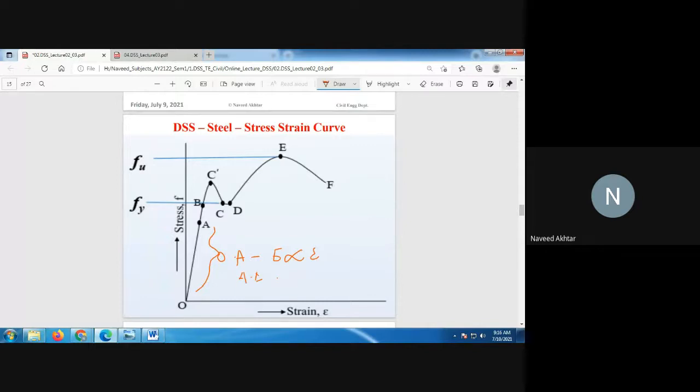After point B, B is the elastic limit, you can say. And after point B, the increase of strain is large, and the material loses plasticity. That's why point C dash is referred to as the upper yield point.